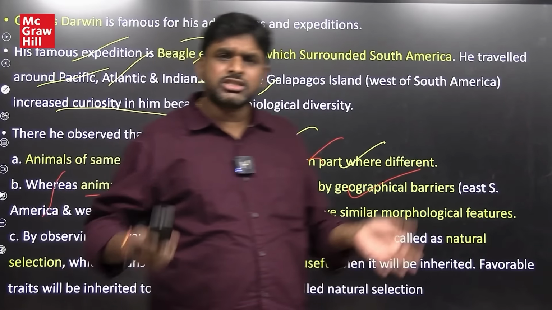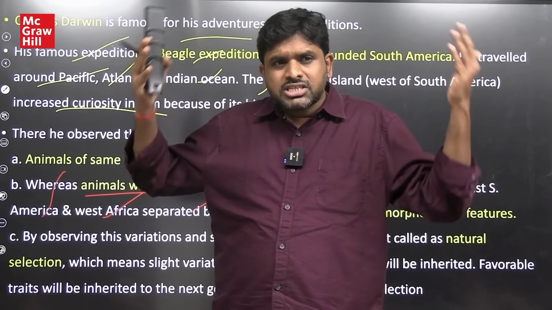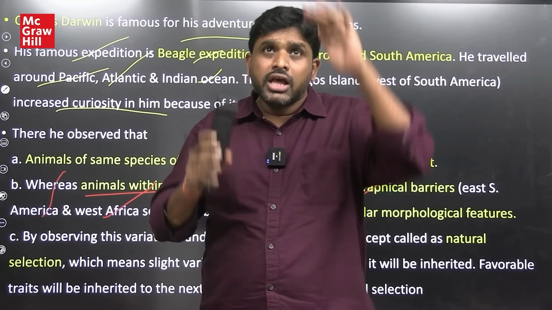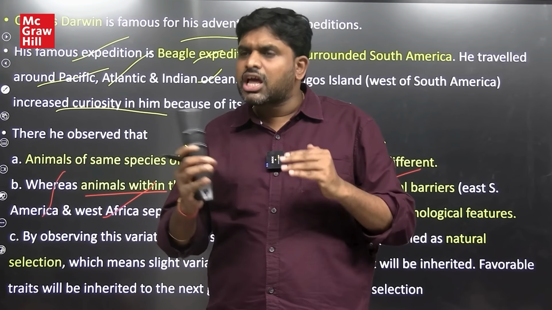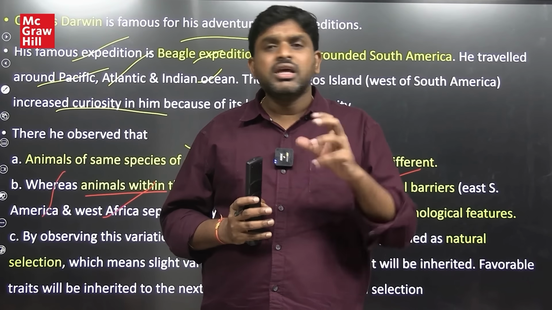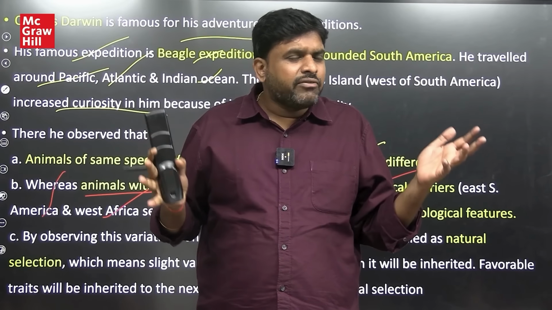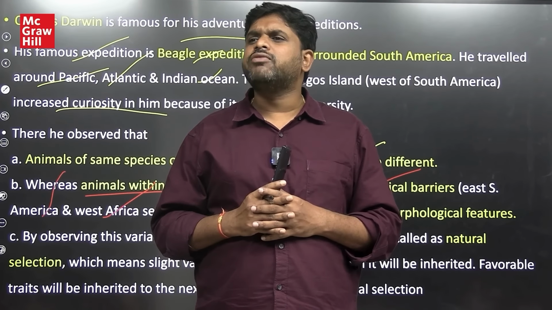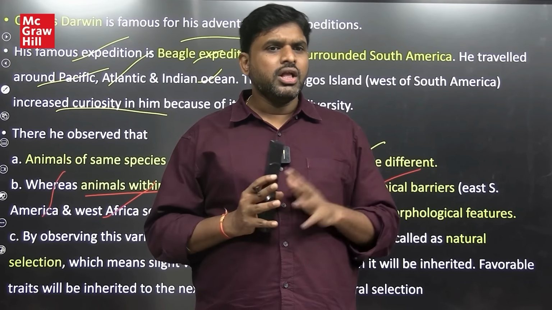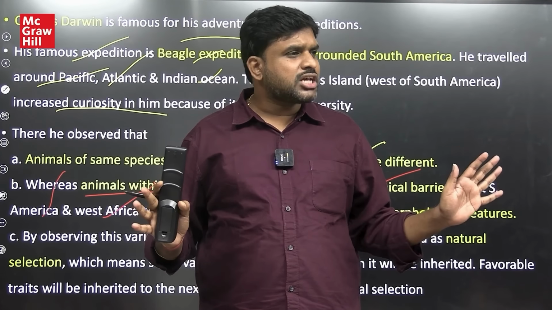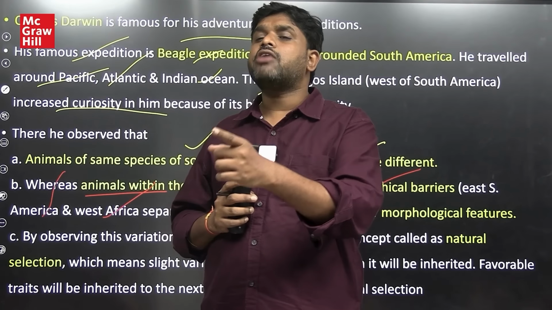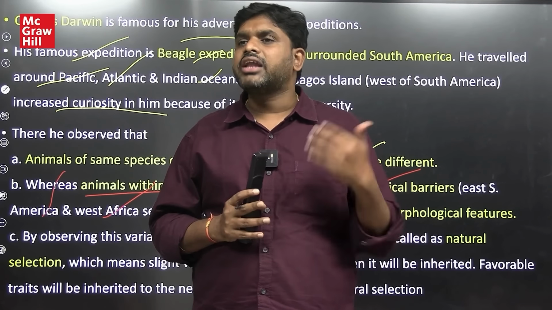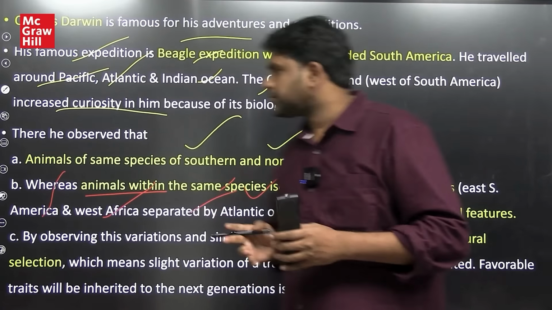Few who are from the same ancestor are different. So similarities are there and differences are there, even within the same geography. When they are located on the north and on the south, there are similarities and dissimilarities. This complete diversity interested him because he believed that when the ancestor is the same, the morphological features will be the same. Generally we know that when ancestors are the same, the features are the same, but here the ancestors are the same and still the morphological features are not the same. It created wonder and interest in him, and he started studying the species.